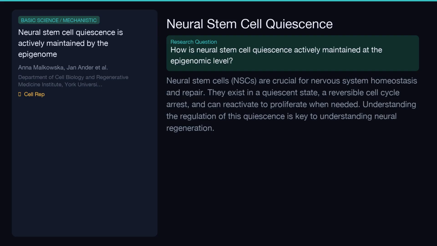The nervous system relies on a population of special cells called neural stem cells, or NSCs. These cells can enter a state of reversible dormancy, known as quiescence, which is vital for maintaining the nervous system and repairing damage. When the body signals for it, these quiescent NSCs can wake up and start dividing again. But what keeps them in this dormant state, and how is it controlled?